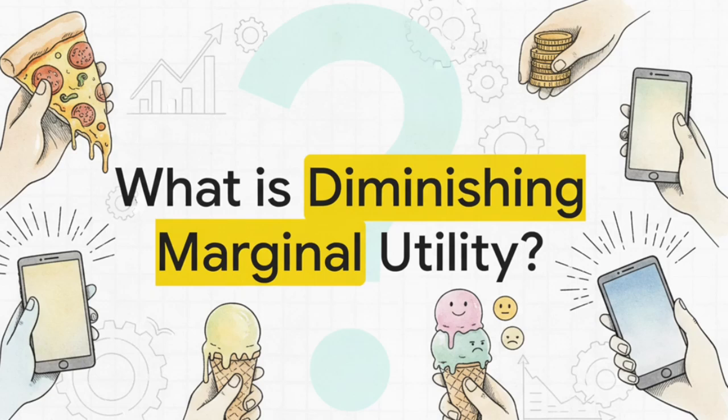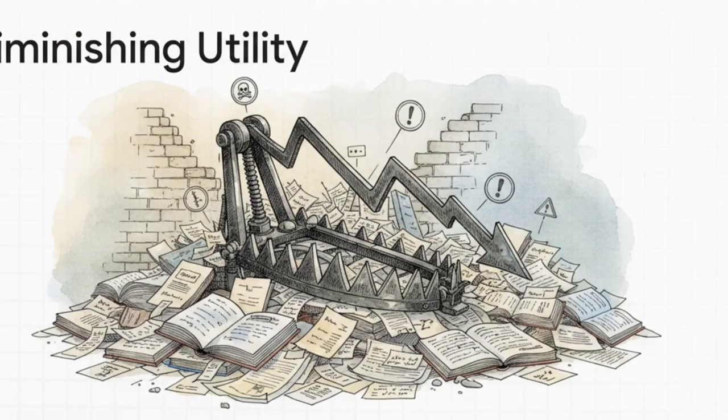This is that fundamental law of consumer behavior, dictating that as you consume more and more of a good, your satisfaction decreases. Think of it like pizza, right? That first slice is absolutely amazing. But by the 10th slice, you're feeling sick. But listen, knowing the definition alone isn't going to save you here. Because here is the trap for the unprepared.